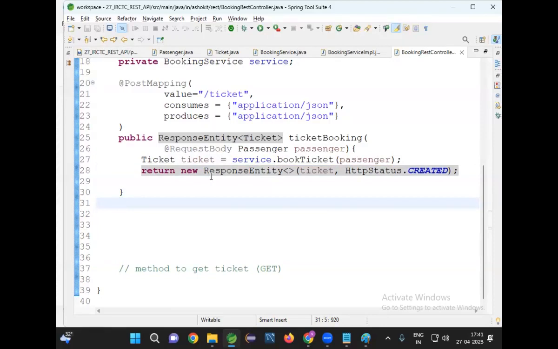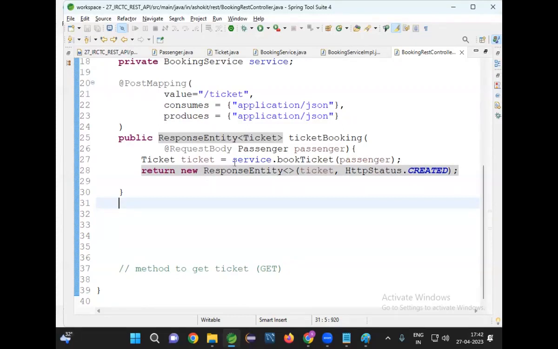The object will go to the client. The object will be converted to JSON and the JSON will go to the client. My method is returning a ticket object, guys. That object will be converted to JSON, and that JSON will go to the client. Who will convert that object to JSON? Am I writing the code for that? Who will take care of it? Dispatcher servlet will take care of that.